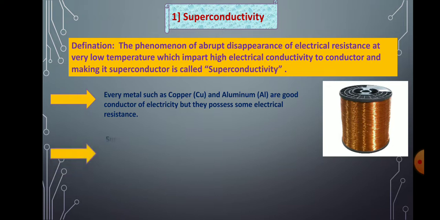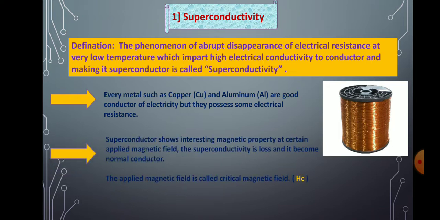Now a superconductor shows an interesting magnetic property. At a certain applied magnetic field, the superconductivity is lost and it becomes a normal conductor. So very interestingly, if you place a superconductor in an applied magnetic field, the superconductivity phenomenon is completely lost and it becomes a normal conductor.